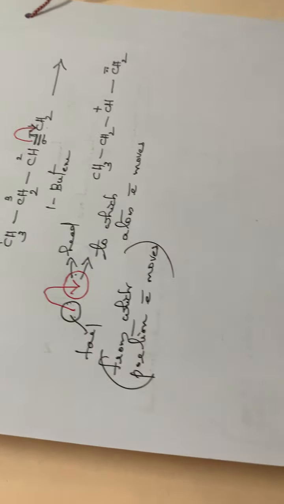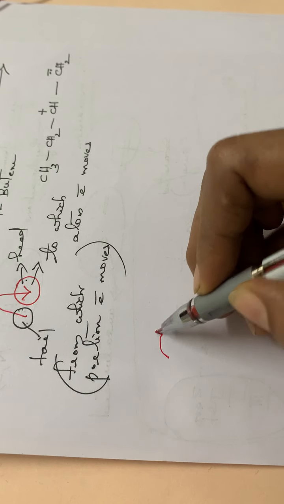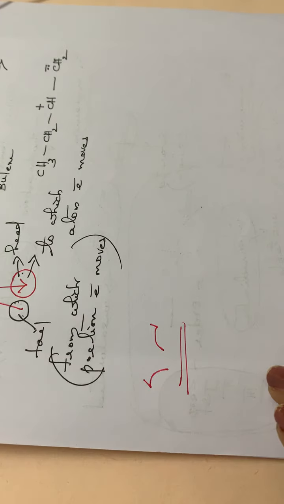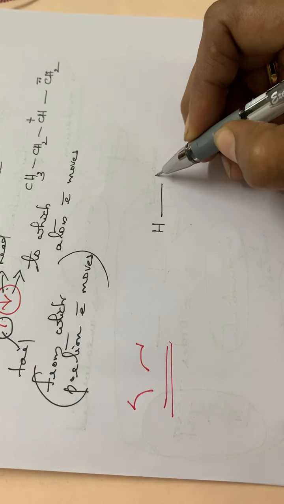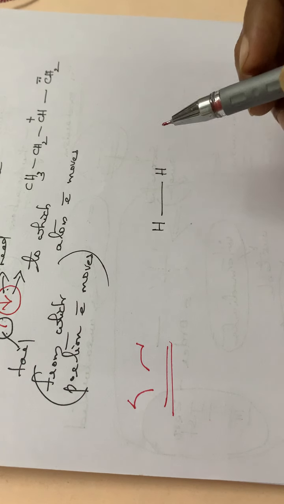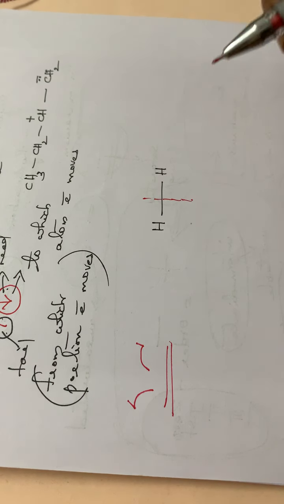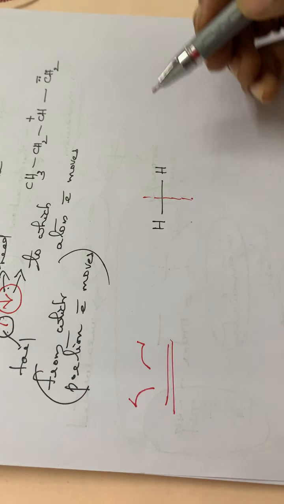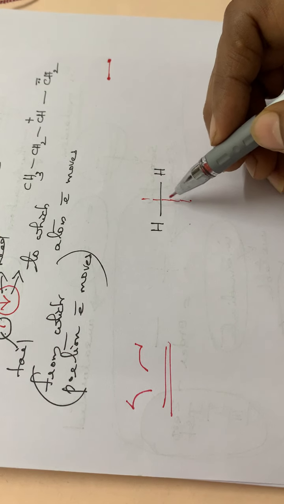Then the next one, that is the half-headed arrow. These are two half-headed arrows. See here, for example, hydrogen molecule, H single bond H. So this is a homogeneous molecule, and here the bond breaking will be taking place in a homolytic fashion. If this sigma bond is broken, what happens? A bond is formed by two electrons, isn't it? Two electrons constitute a bond, and when this bond breaks, what happens?